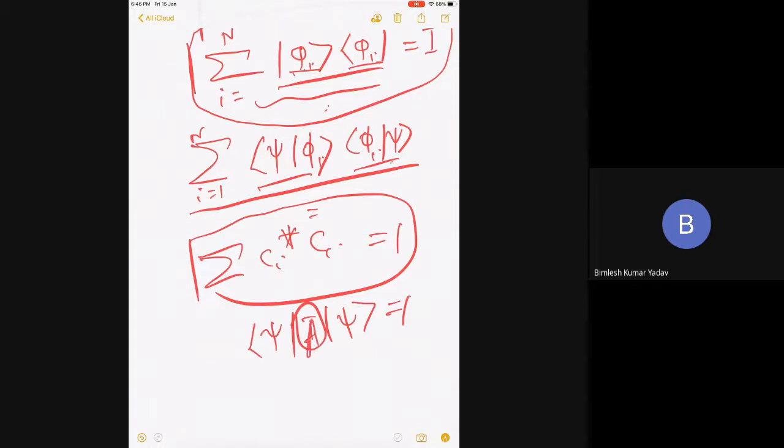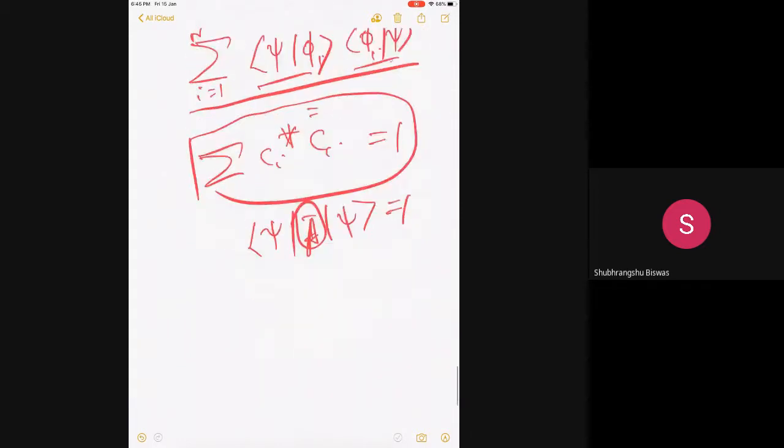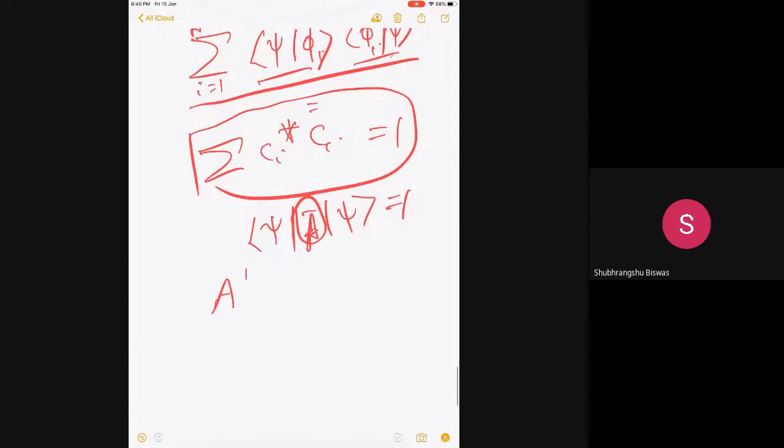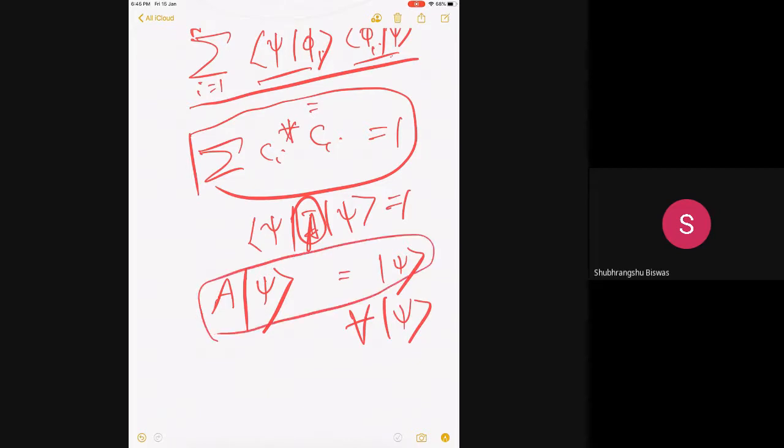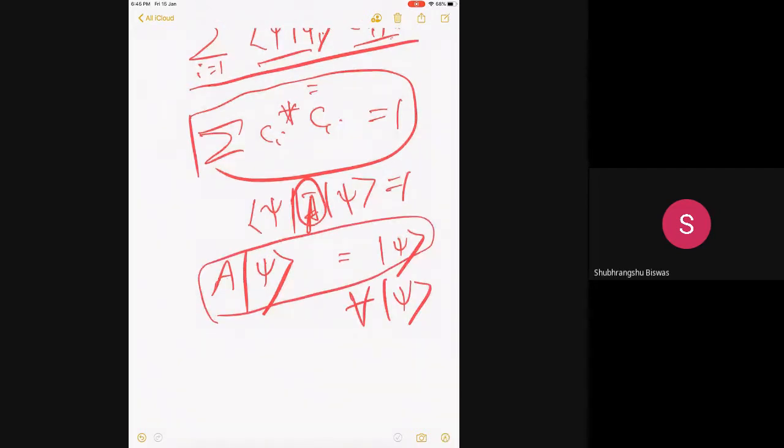It doesn't necessarily mean that. So your proof is incomplete. What I need is the following: if an operator or a matrix acts on any arbitrary psi, it should give you psi, for any psi.